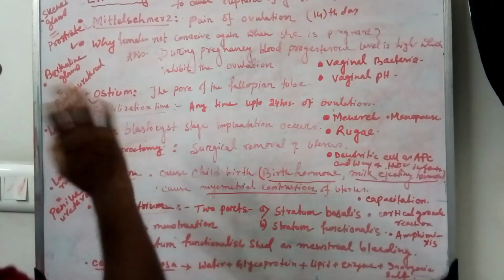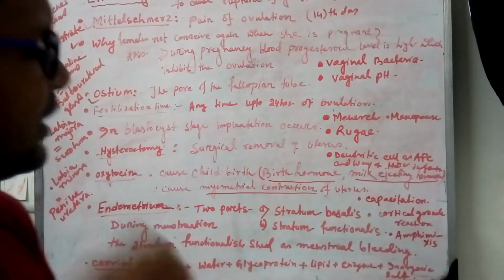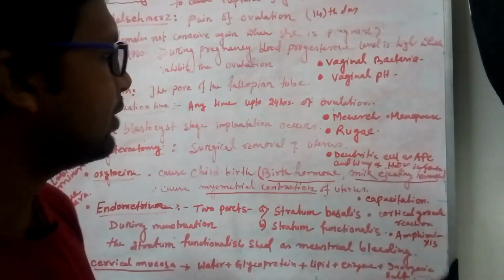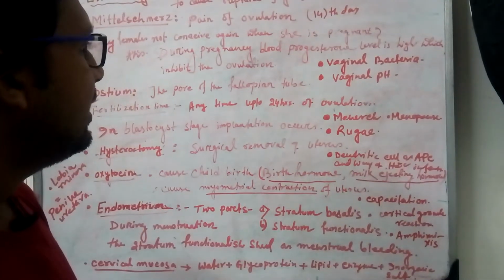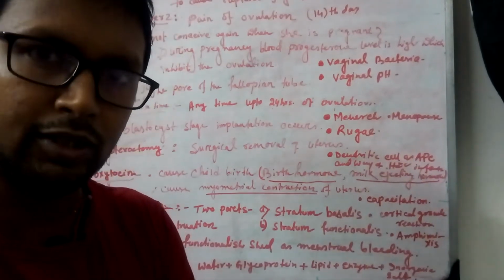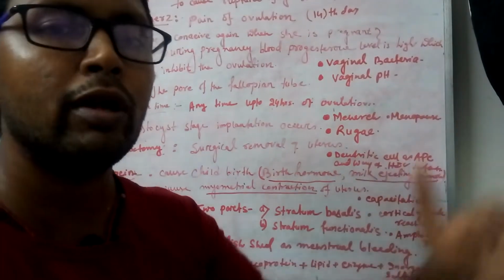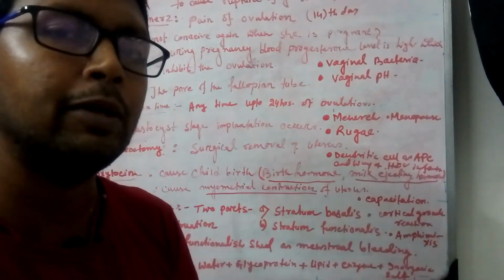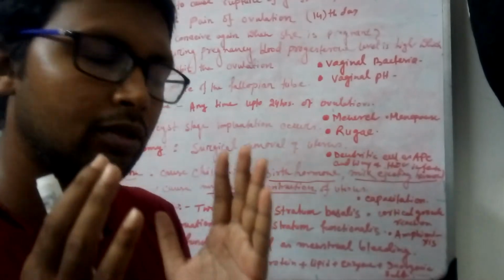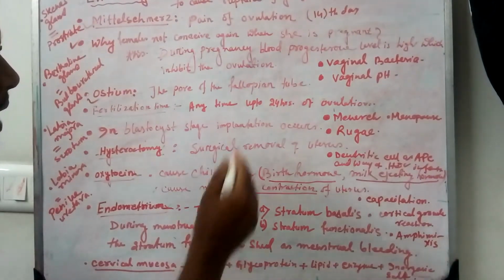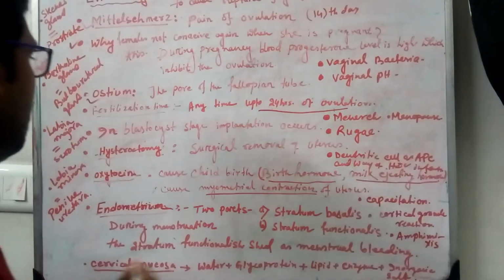Then fertilization time. What is actually the exact fertilization time? There is no hard and fast rule for the exact fertilization time, but it is up to 24 hours after ovulation. That 24-hour duration is the most vital, important time, and the chance of fertilization is very high. So the fertilization time is up to 24 hours of ovulation.